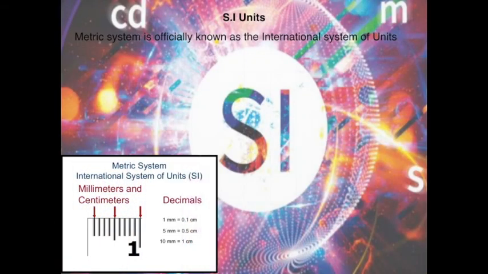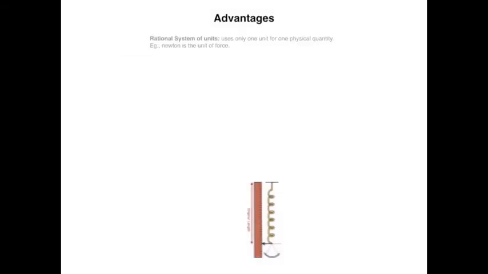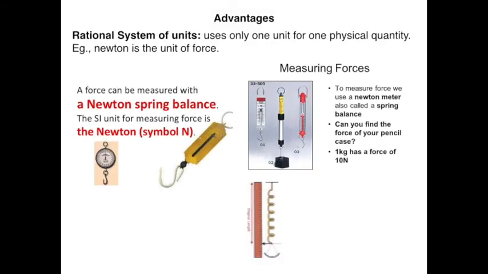Now let us see what is meant by SI unit. So SI unit is an international system of unit which is being followed all over the world, and it has been actually developed and recommended by the General Conference on Weights and Measures in the year 1971. And the SI system of unit is found to have certain advantages.